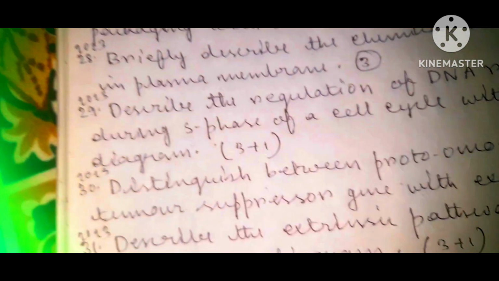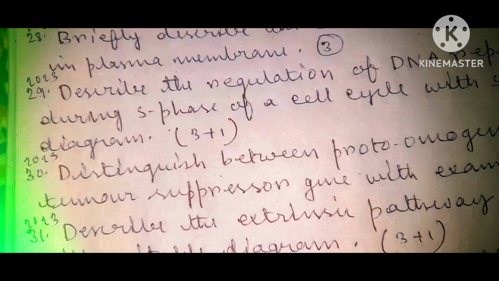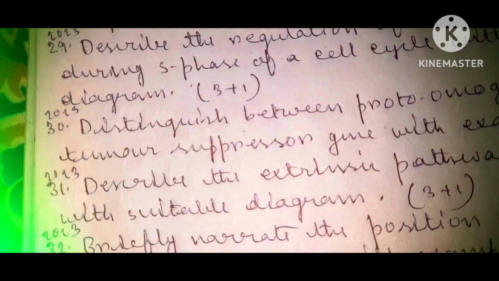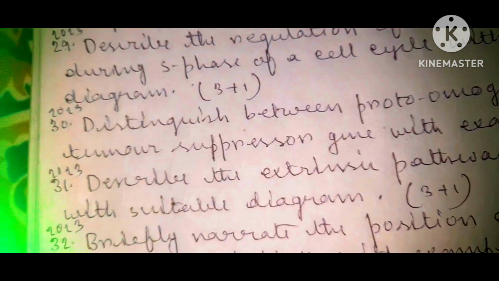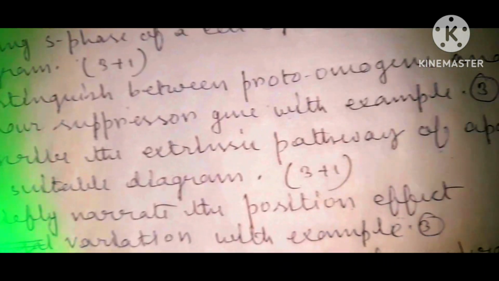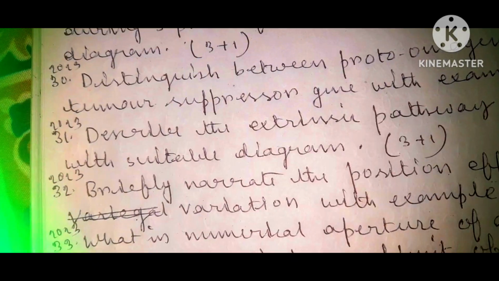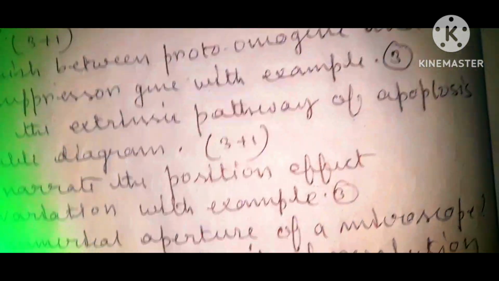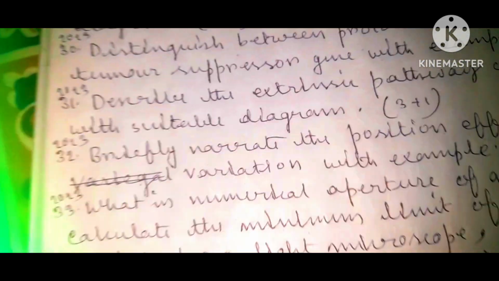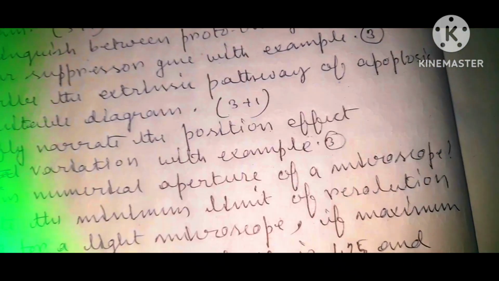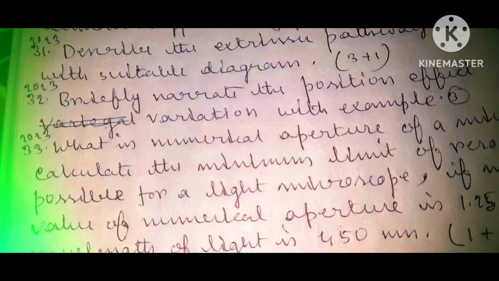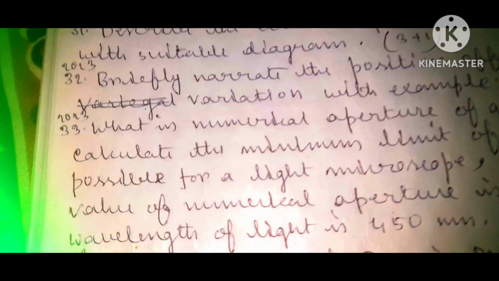Describe the regulation of DNA replication during S phase of a cell cycle with suitable diagram, carrying 3 plus 1 marks. Distinguish between proto-oncogene and tumor suppressor gene with example, carrying 3 marks. Describe the extrinsic pathway of apoptosis with suitable diagram, carrying 3 plus 1 marks. Briefly narrate the position effect variegation with example, carrying 3 marks.